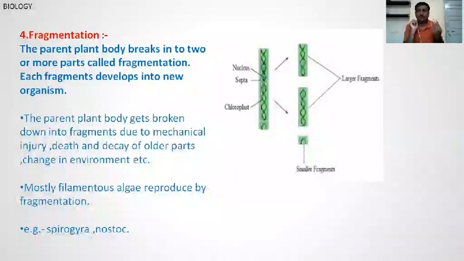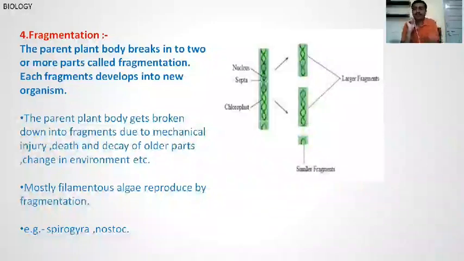These four points: first of all, binary fission; second, budding; third, spore formation; and last, fourth, fragmentation. These are the asexual reproduction in lower groups of plants.